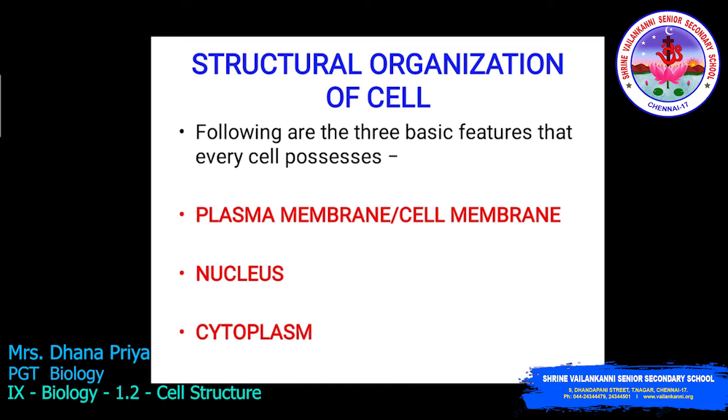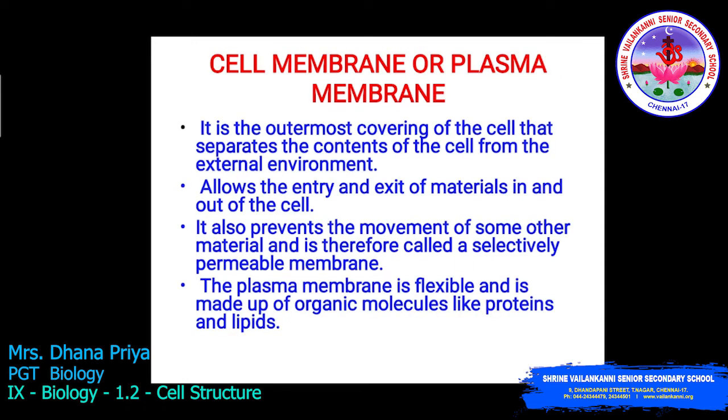Structural organization of the cell. Based on structure and organization, there are three parts: the plasma membrane, otherwise called the cell membrane, the nucleus, and the cytoplasm. The cell membrane or plasma membrane is the outermost covering of the cell that separates the content of the cell from the external environment and allows the entry and exit of material in and out of the cell. It also prevents the movement of some other material and is therefore called a selectively permeable membrane.